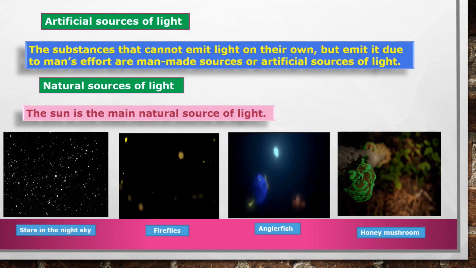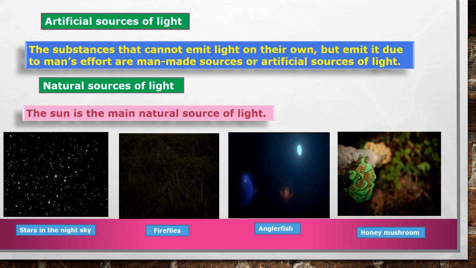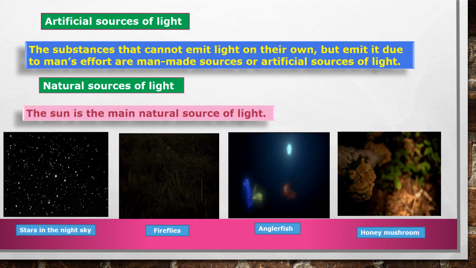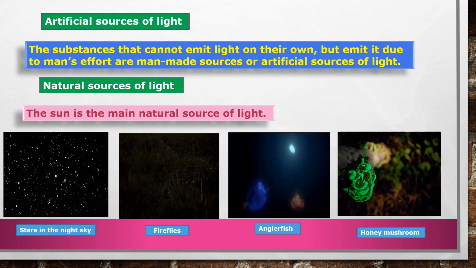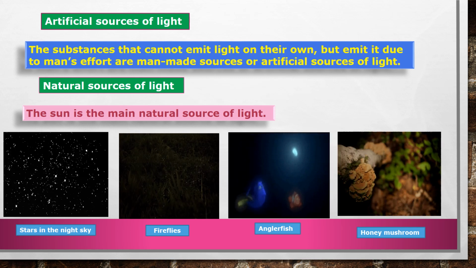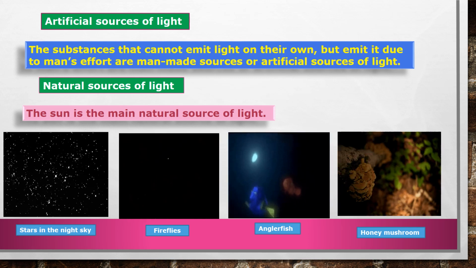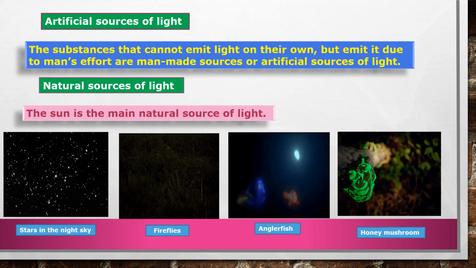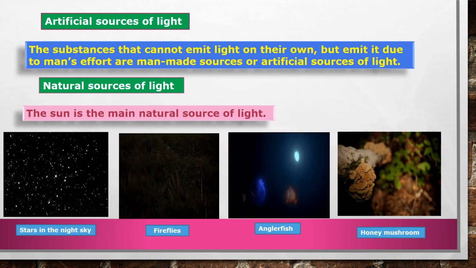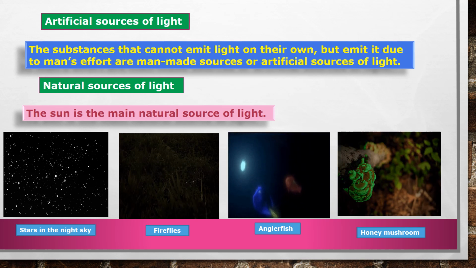Now, artificial sources of light. The substances that cannot emit light on their own but emit it due to man's effort are man-made sources or artificial sources of light.